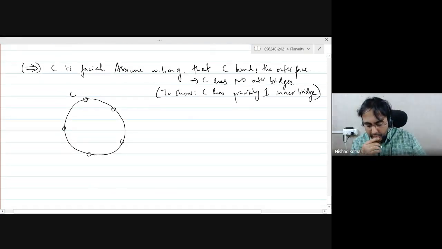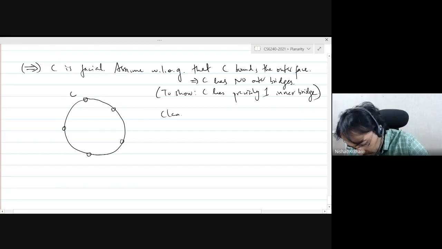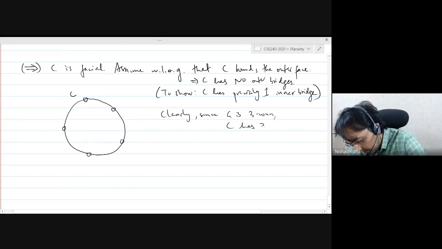How do we prove this? Clearly, it has to have at least one inner bridge because the graph is not the cycle, it is a three connected graph. So clearly, since G is three connected, C has at least one inner bridge,